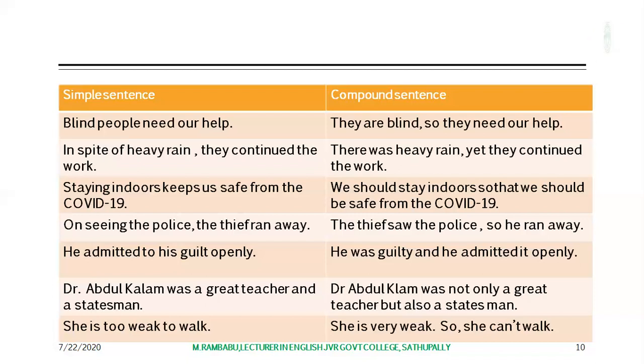She is too weak to walk. "She is too weak to walk" is a simple sentence, whereas "She is very weak, so she can't walk" is a compound sentence. In this way, we can convert the simple sentences into compound sentences using the coordinating conjunctions like so, but, and, not only but also, either or, neither nor, and so on.